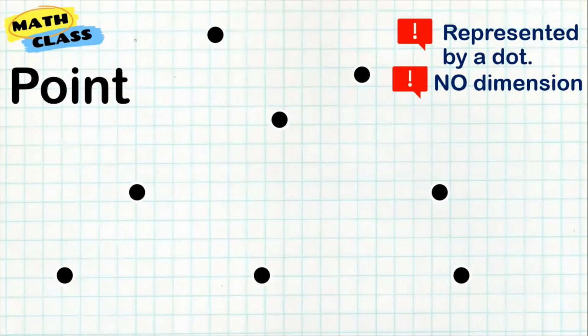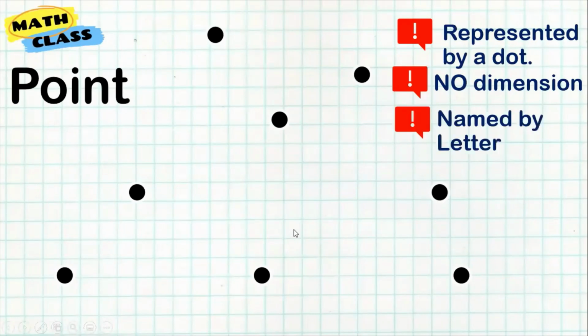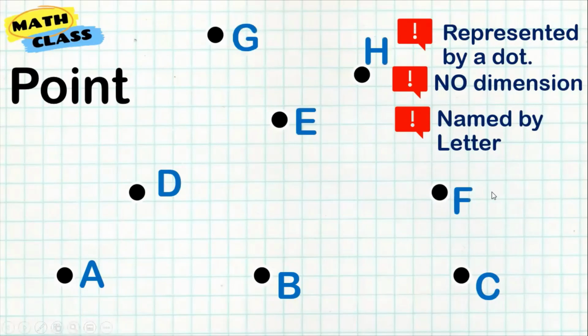It's just a dot. And usually we name it using capital letters. So for example, here, this point, we can name it as point A. We can have point B, point C, point D, point E, point F, and G. We usually use capital letters in naming the point.